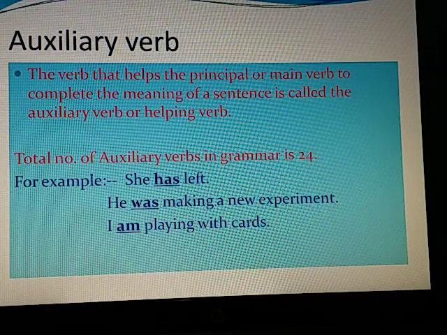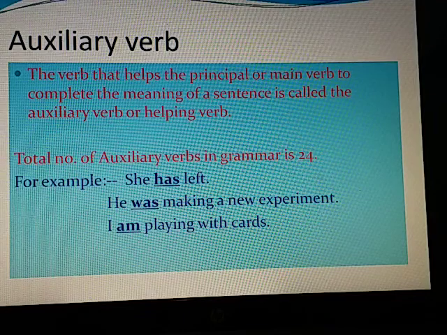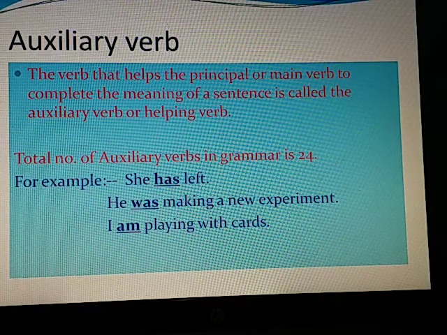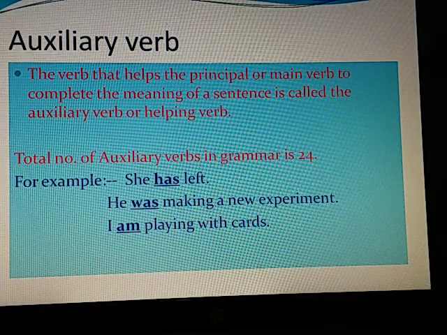Auxiliary verb. The verb that helps the principal or main verb to complete the meaning of a sentence is called the auxiliary verb or helping verb. The total number of auxiliary verbs in grammar is 24. For example, she had left. He was making a new experiment. I am playing with cards. Here has, was, and am are auxiliary verbs.